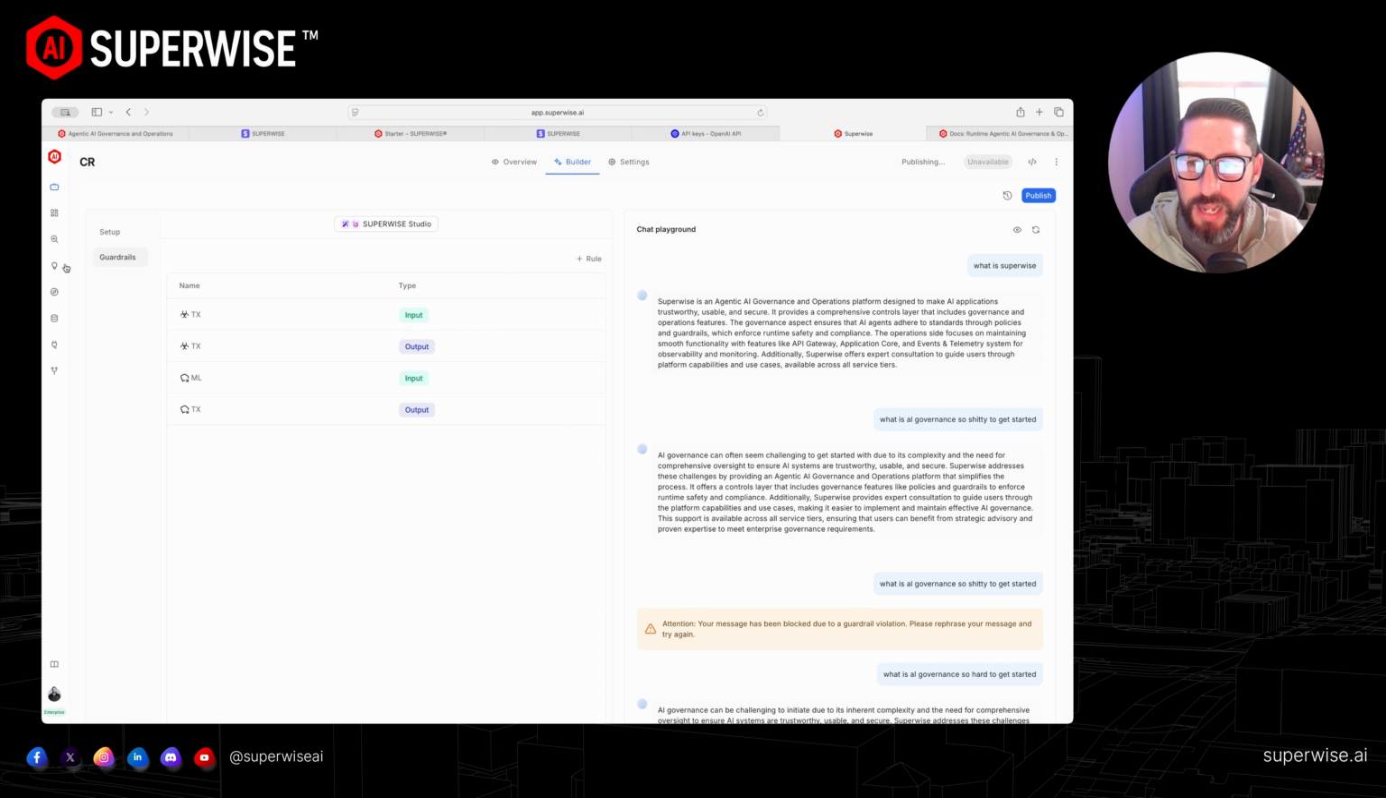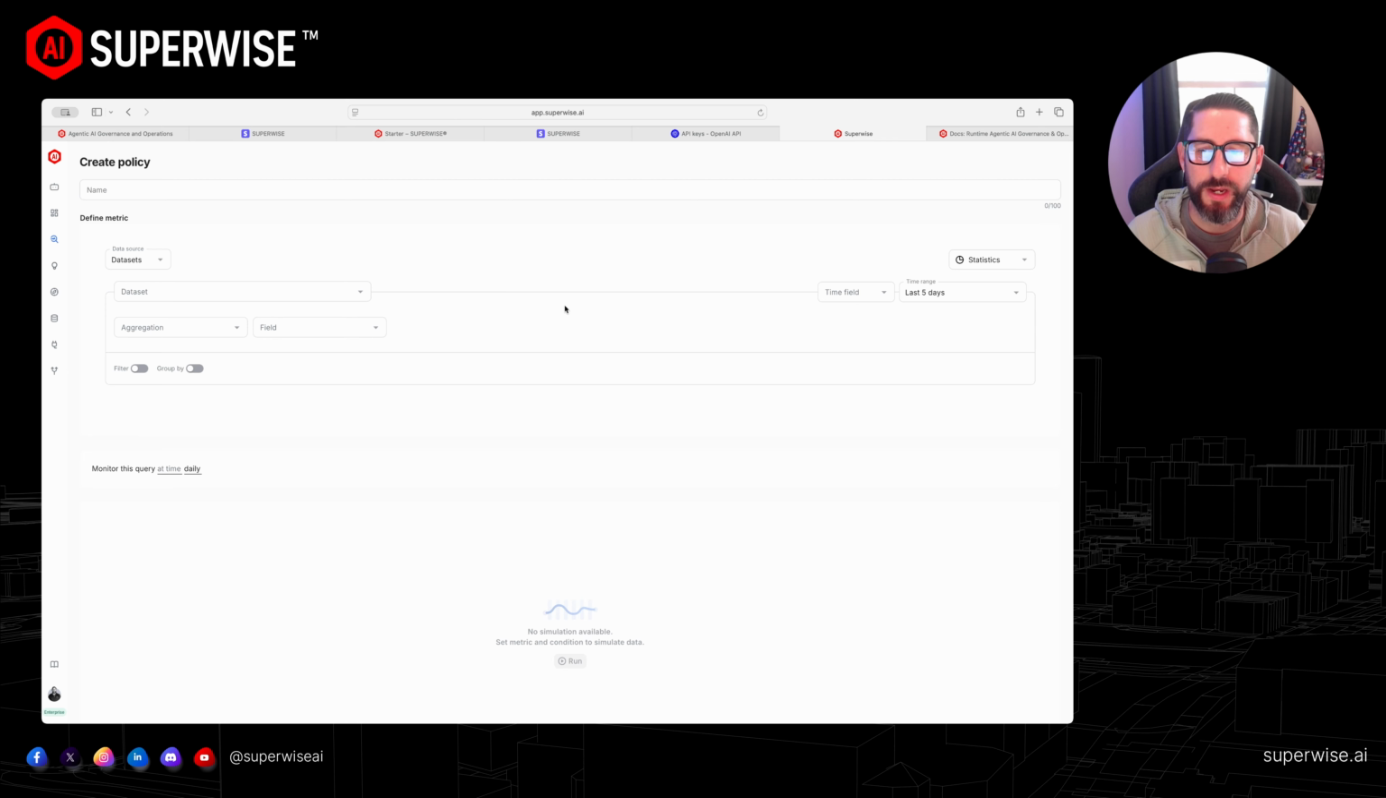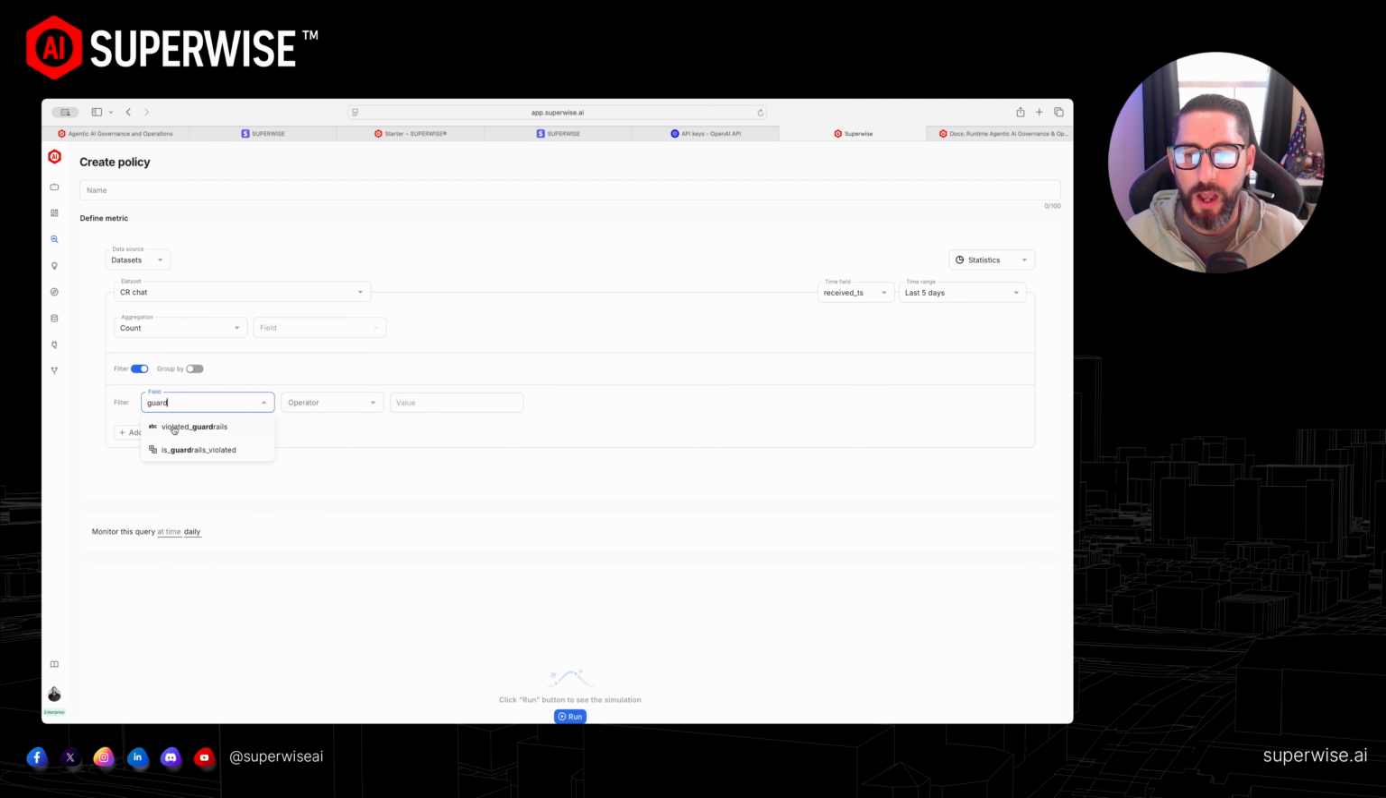Now from here, we're going to click policies on the left. So guys, let's create our first policy. Again, this is where we can set up the guardrail notifications, right? Super simple, very straightforward. So we're going to do CR chat. The aggregation will be count. Again, you guys can play with this. This is where I suggest that you guys jump on with one of our experts, right? So there's a lot of information here. There's a lot of policies you can create.